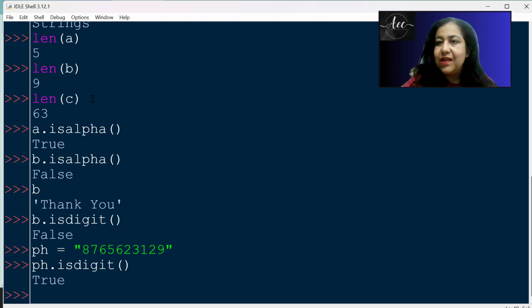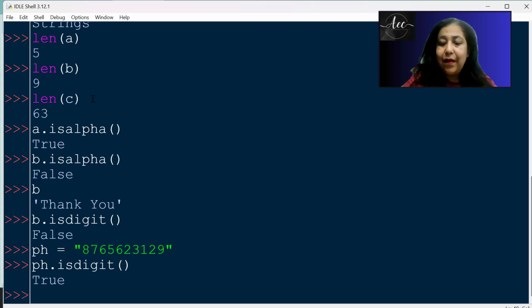If there is some symbol, let's say sometimes we have +91 in the phone number or some other symbols, it will give you false. So it has to be only digits. If it is a set of digits only, it will give you true. If there is any other thing in between, it gives you false.